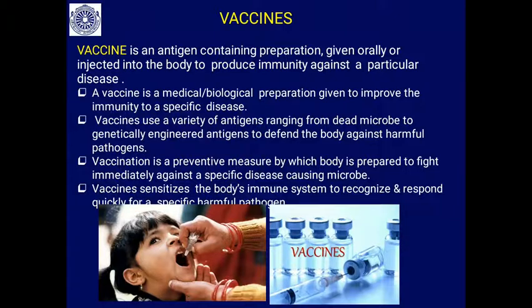So how does a vaccine work? Vaccines actually sensitize the body's immune system. The immune system will learn about, or get knowledge about, the particular disease causing pathogen, and that's what you can see. Vaccines sensitize the body's immune system to recognize and respond quickly to a specific harmful pathogen. So you will see here how the oral vaccine, the polio vaccine, will be administered to the baby. Similarly, these are the injectable vaccines.